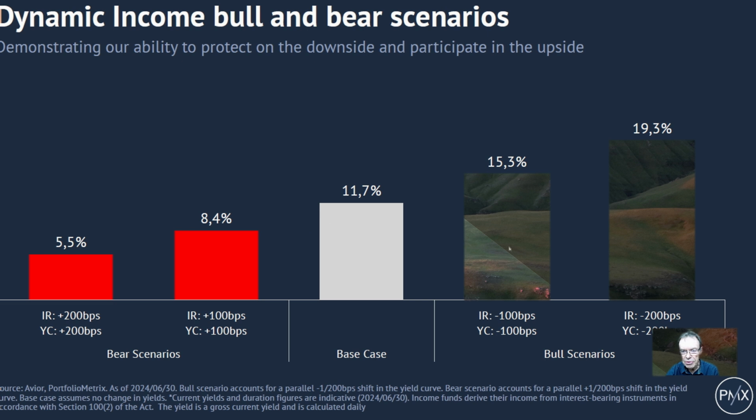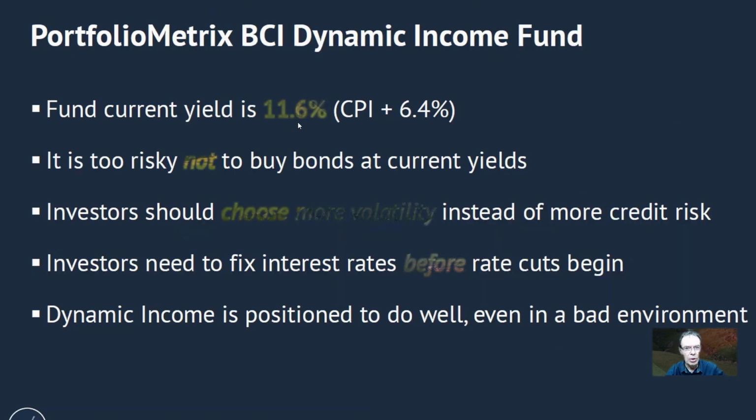But if interest rates drop 100 basis points, which is 1%, in the next 2 years, the return would be 15.3% per annum. And should interest rates drop by 2% or 200 basis points, we can expect a return of 19.3%, which is very satisfactory. So when we're looking at the current yield, it is at this point in time too risky not to buy bonds at the current yields, because we stand to gain quite a lot if interest rates come down.